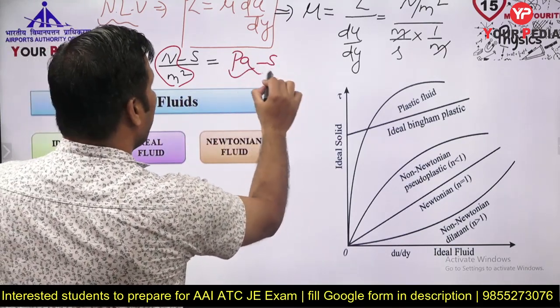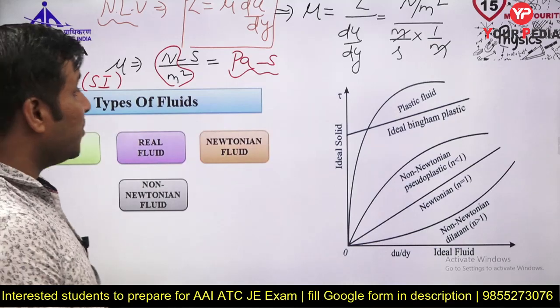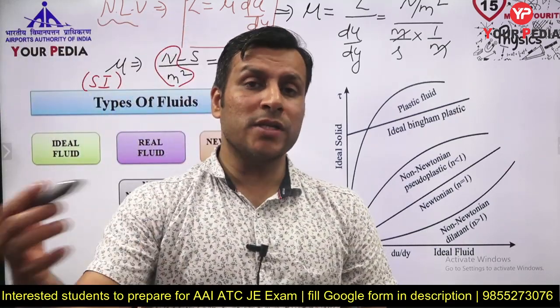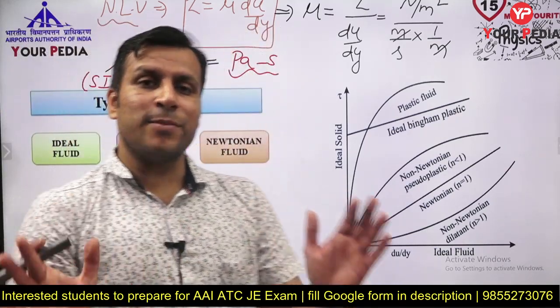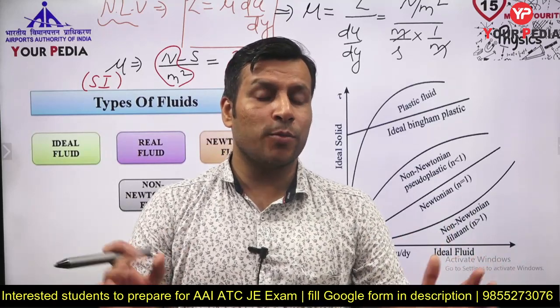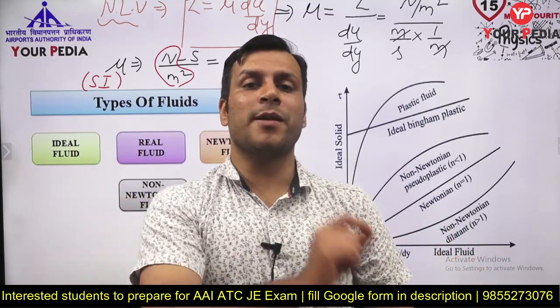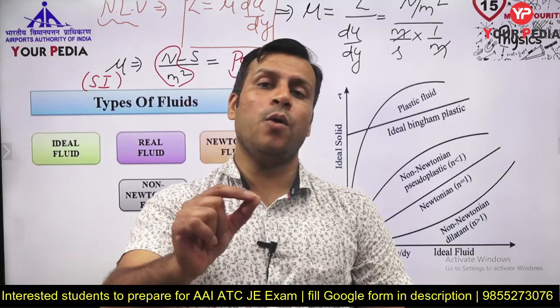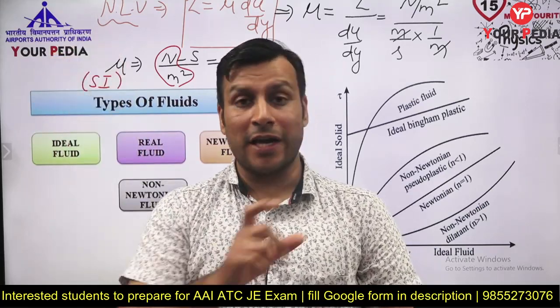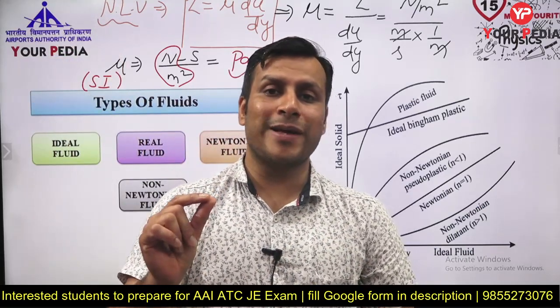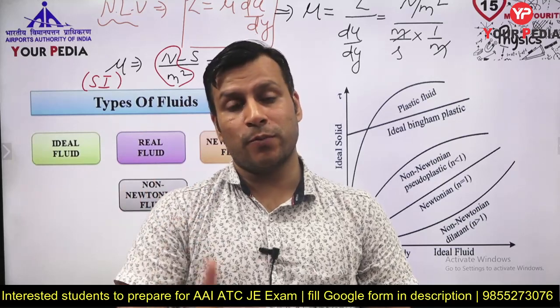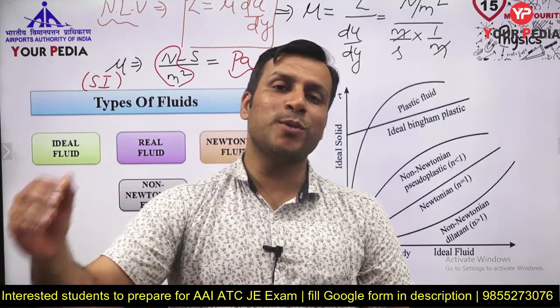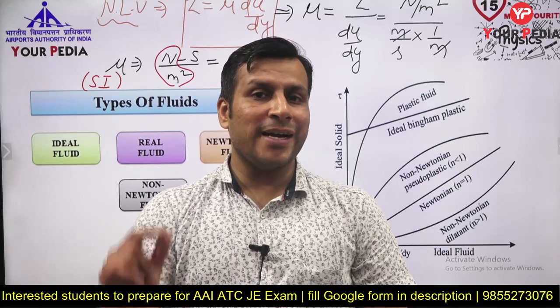What is the SI unit of dynamic viscosity, children? Pascal second, or Newton second per meter square. And what is the statement of Newton's law of viscosity? I hope you got the idea. Shear stress is directly proportional to rate of shear strain, or tau equal to mu du by dy, where tau is the shear stress, mu is the coefficient of dynamic viscosity or proportionality constant, and du by dy is nothing but the velocity gradient.